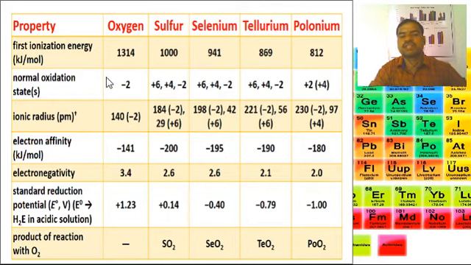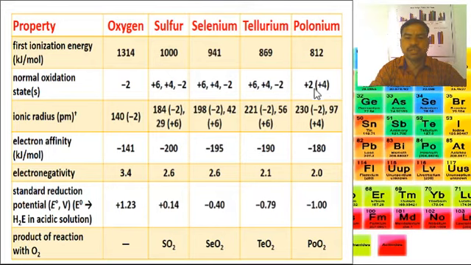The normal oxidation states of the group 16 elements: oxygen -2, sulfur +6, +4, -2, selenium +6, +4, -2, tellurium +6, +4, -2, polonium +4, +2.